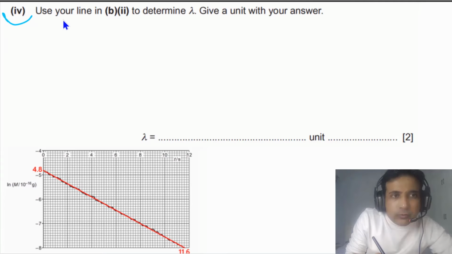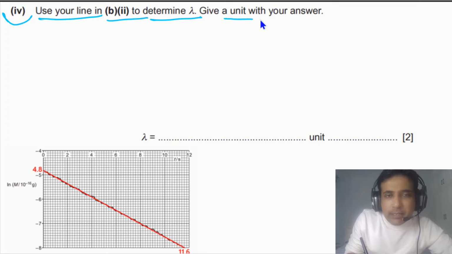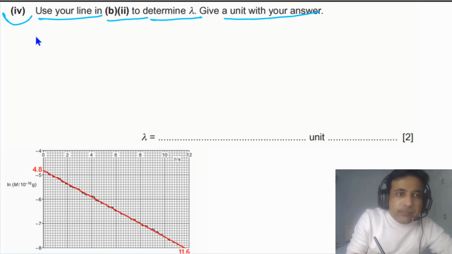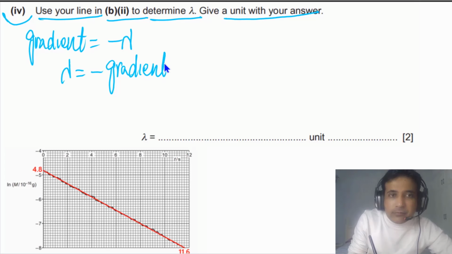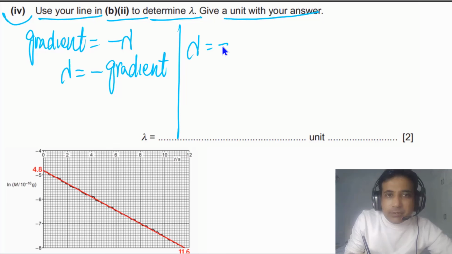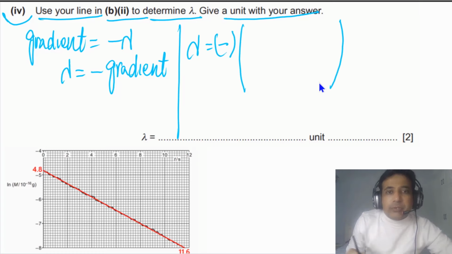For part 4, we need to use our line to determine lambda, and also need to give a unit with our answer. In the last part, we have that gradient is equal to negative lambda. Now we need to determine the value of lambda. So we can write down lambda is equal to the negative of the gradient. So in this case, lambda is equal to negative, and we can write down the gradient here. I'll be taking these 2 points, 1 point here and 1 point here. You can take any 2 points on the line you have drawn.